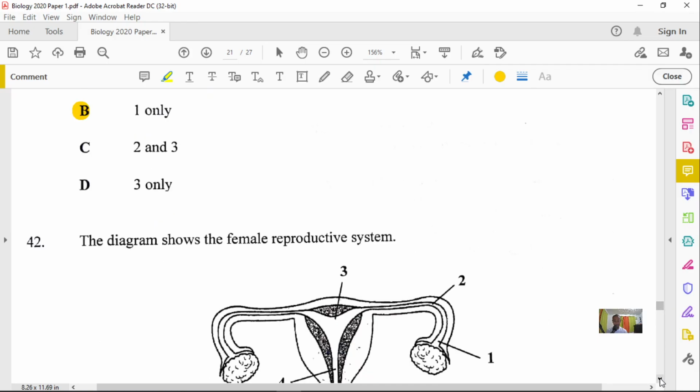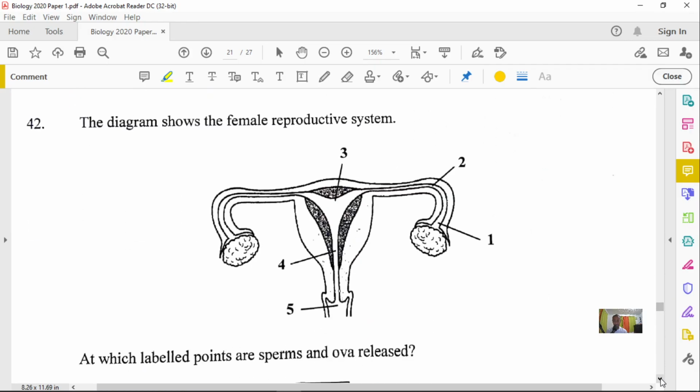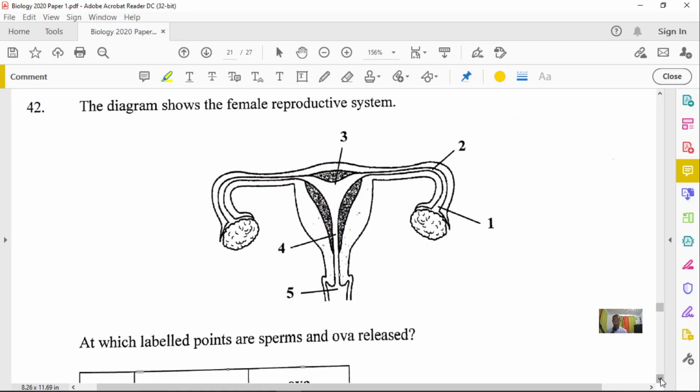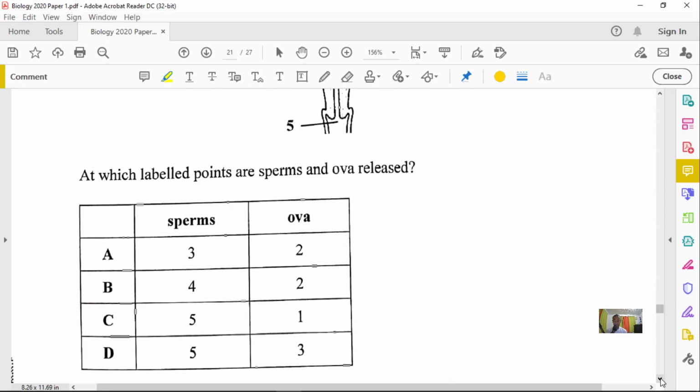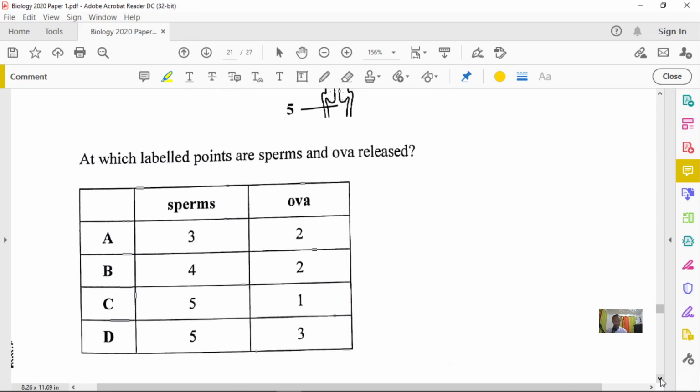So sperms are deposited in the vagina, which is number 5, and the fallopian tube is where egg cells will be released. So we're looking for number 5 and number 1, which is option C. Okay, that is option C. All right, so let's quickly highlight that one as well.